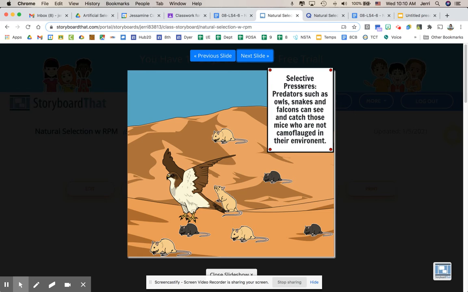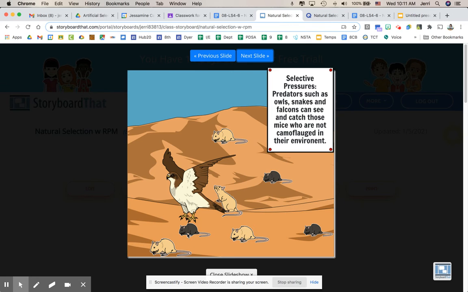So now we have a new word, and that new word is called selective pressure. Predators such as owls, snakes, and falcons can see and catch those mice who are not camouflaged in their environment. So if you are a predator and you are looking for food, are you going to want to work really hard or are you going to want to maybe not work quite so hard? Well, most likely you're not going to want to work very hard. So you're going to just get the prey that you can see most easily.